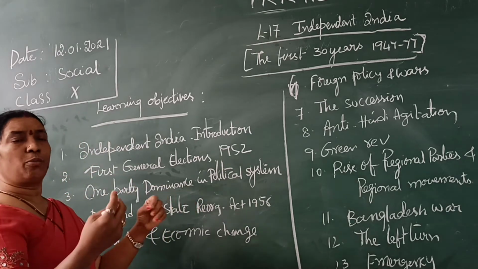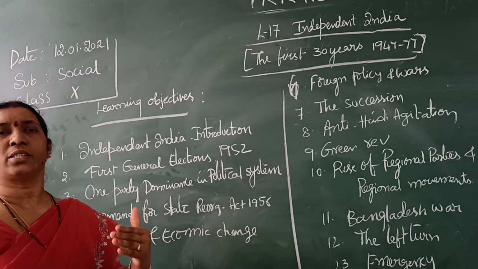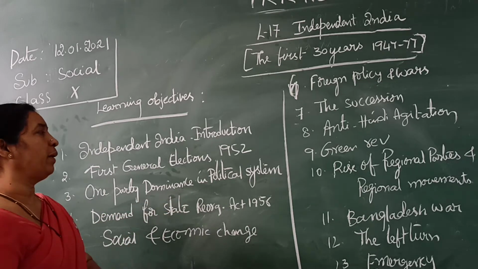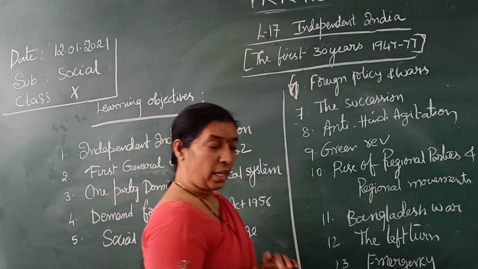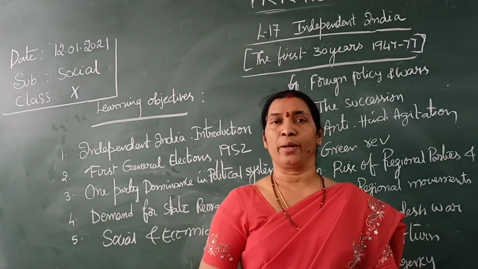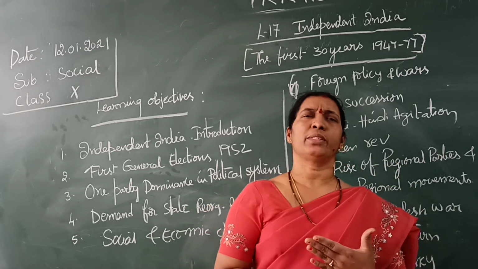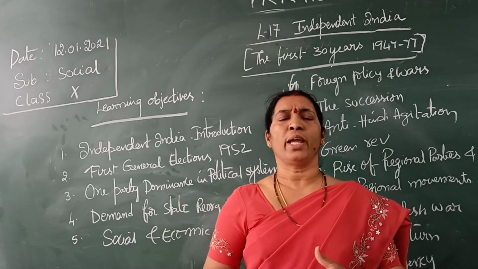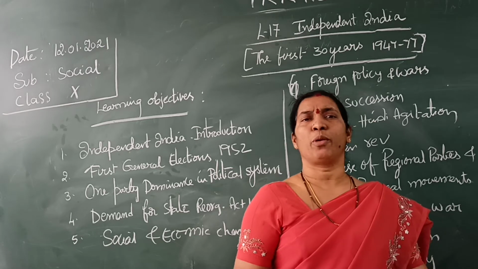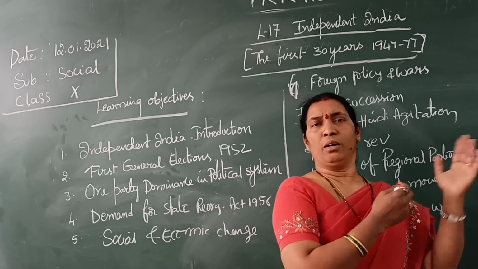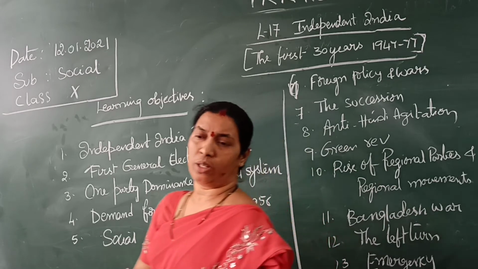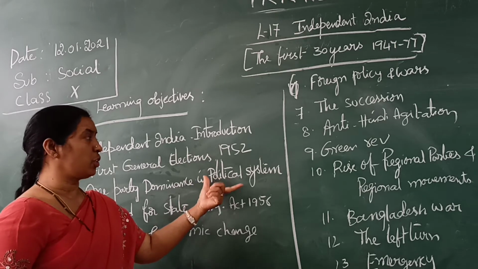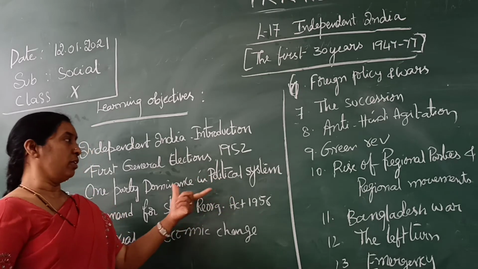There was no other political system. Many parties were there, but one party, the Congress party, dominated completely for 30 years. Here, one thing we have to understand. When the same party rules for 30 years, there will be a chance for corruption. It's not like a democracy. It will be somewhat like an aristocracy or king's rule, isn't it? So we'll see in this lesson what situations happened under that political dominance.